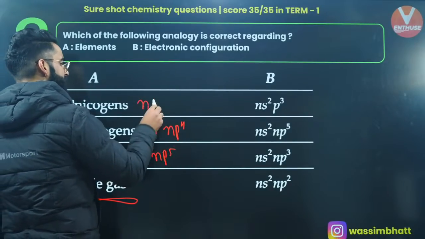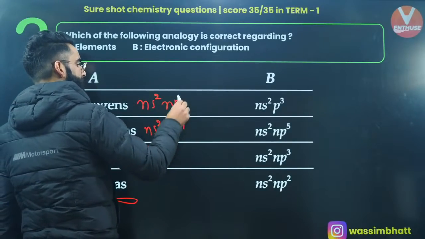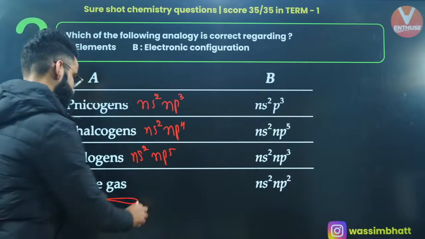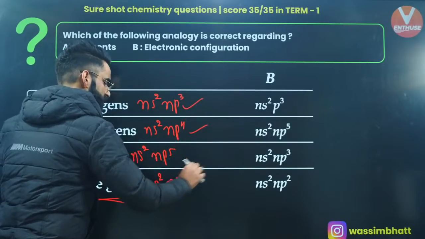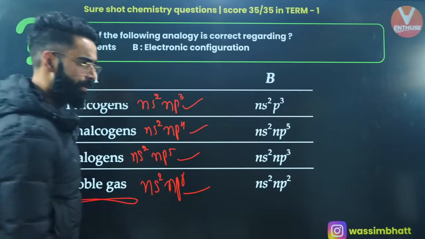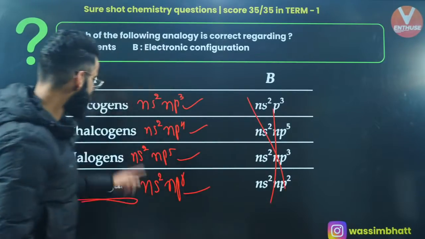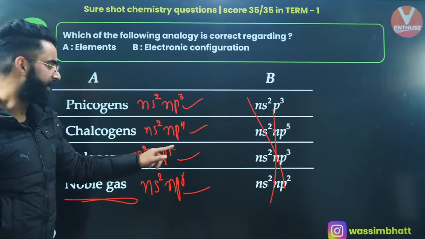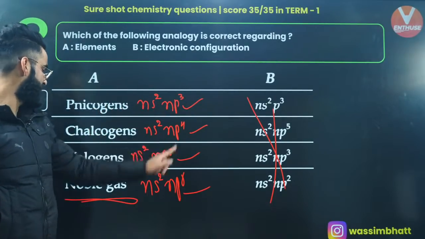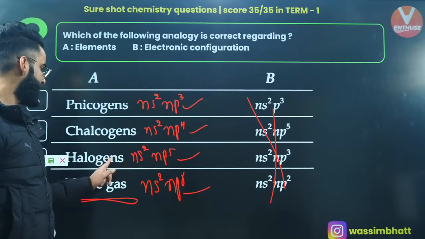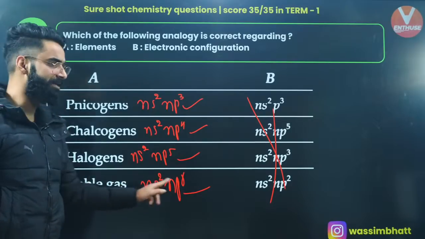Nicogens, the nitrogen family, it's going to be NS2 NP3. Noble gases are going to have the configuration of NS2 NP6. These are the actual configurations of these groups, right? So just omit all these and follow whatever I've written over here. NS2 NP3 for nicogens, group 15; chalcogens, group 16, NS2 NP4; halogens NS2 NP5, right? And noble gases NS2 NP6.